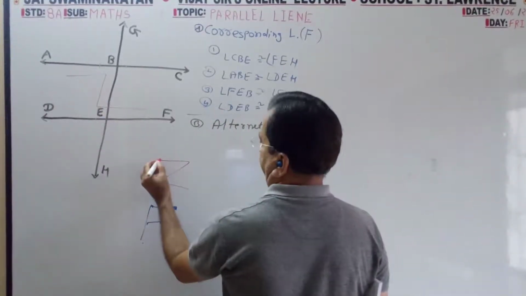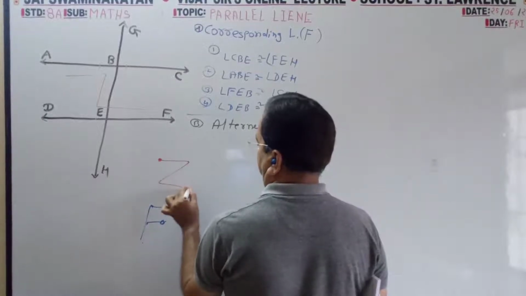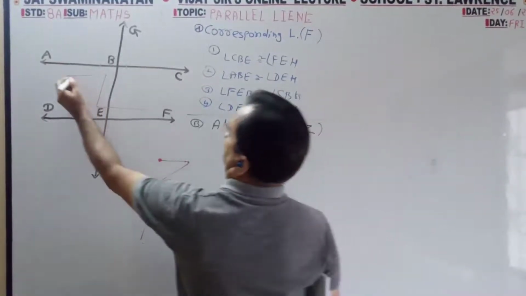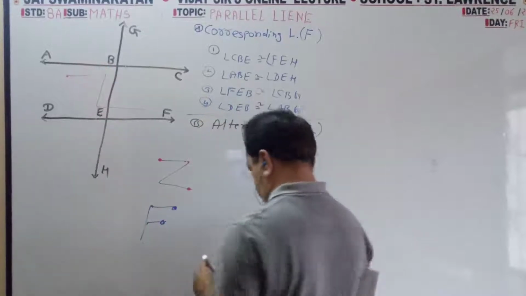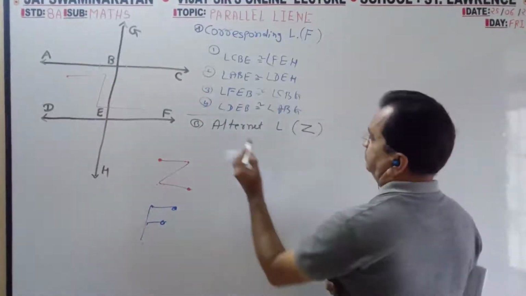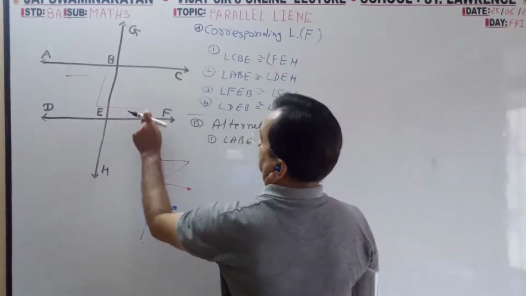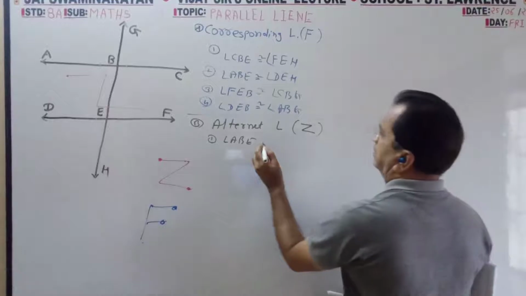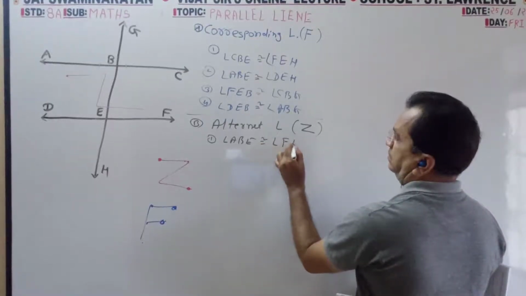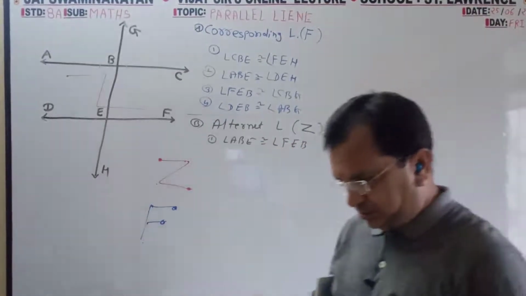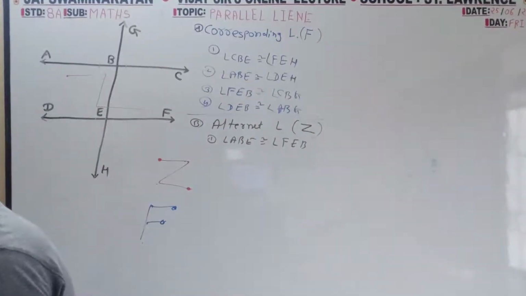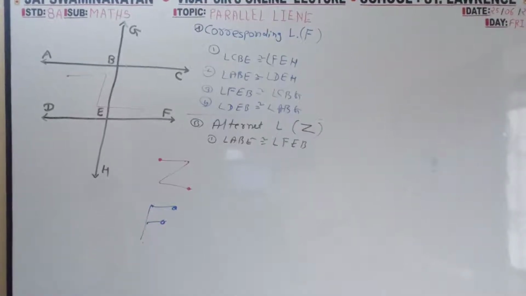And for the Z shape, from here 1, 2, 3. From here 1, 2, 3. So from here ABE, first pair. 1, 2, 3: FEB. Is it okay?